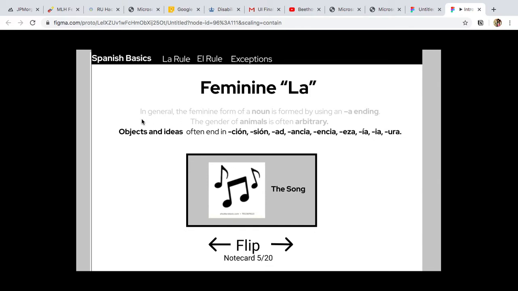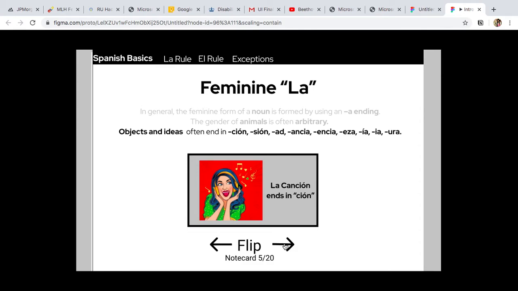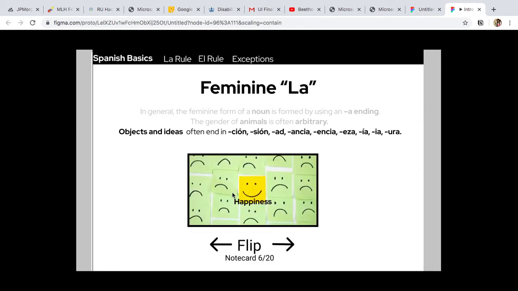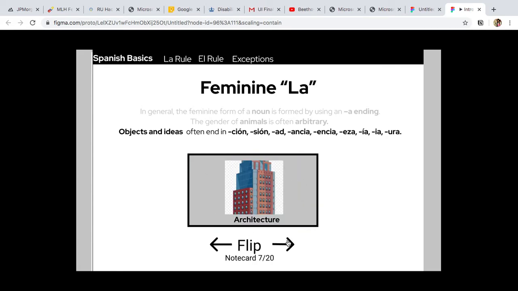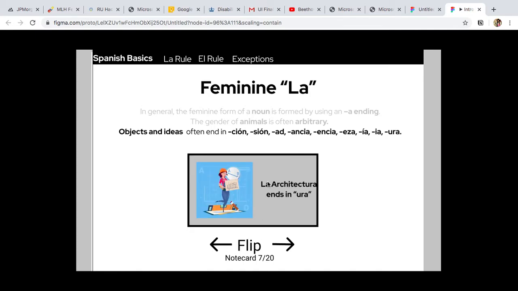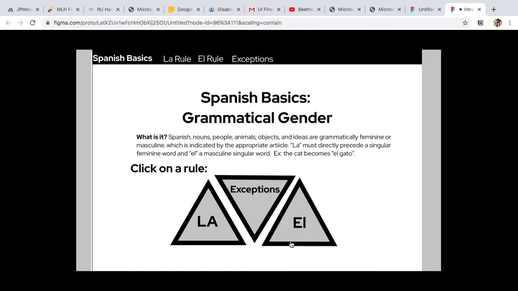Oh, it looks like we changed rules. So objects and ideas ending in sión, ad, ancia, encia, esa, ia, ura, are feminine. So la canción ends in sión. Happiness. Okay, we're on the same rule, so la felicidad ends in ad. Okay, so we're still in the same rule. Architecture, la arquitectura, so it's feminine because of ura.